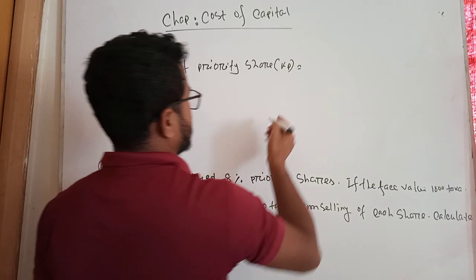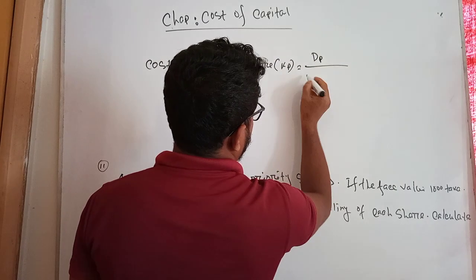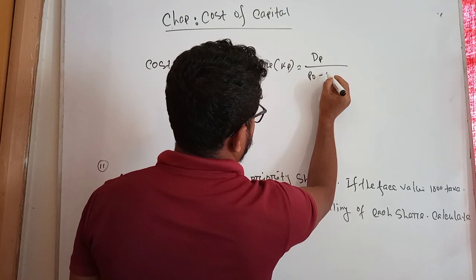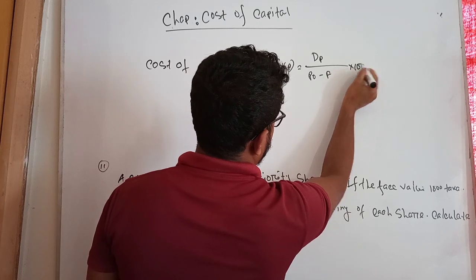So the cost of priority shares is equal to DP divided by (P0 minus F), into 100.